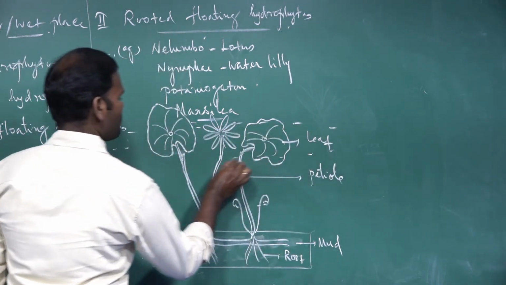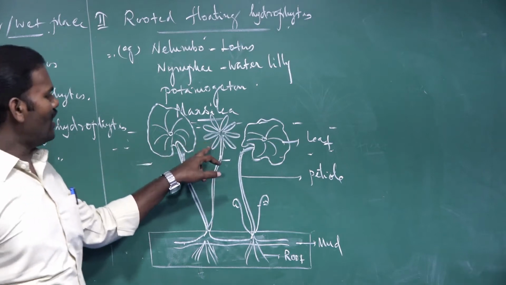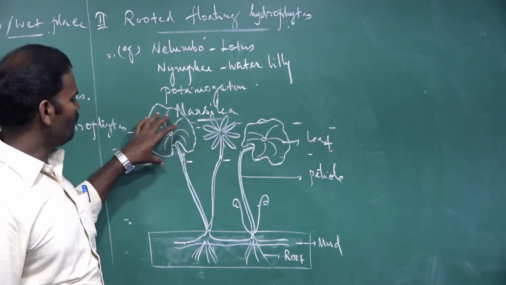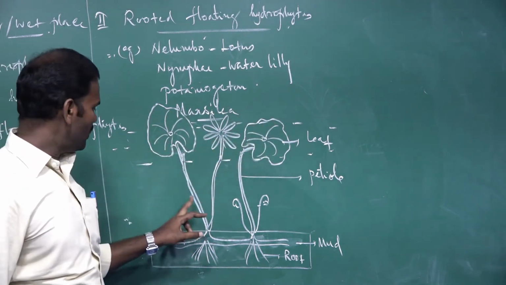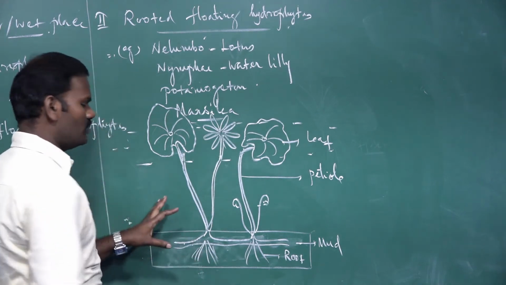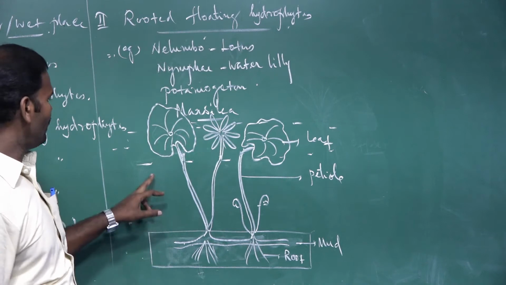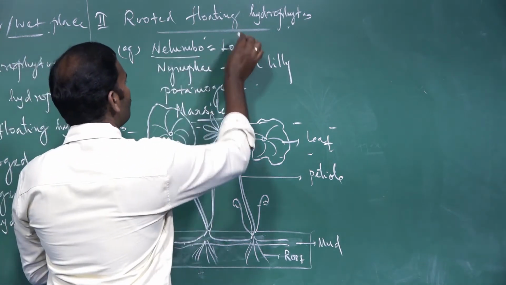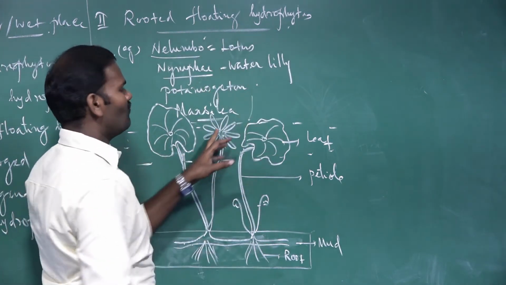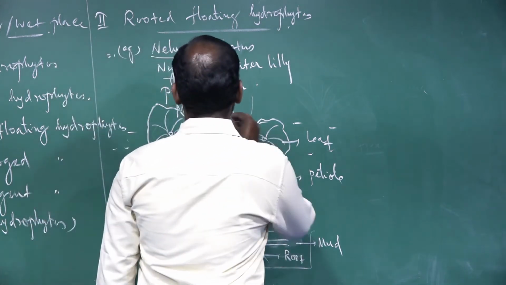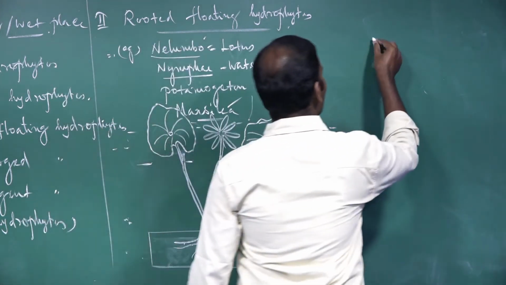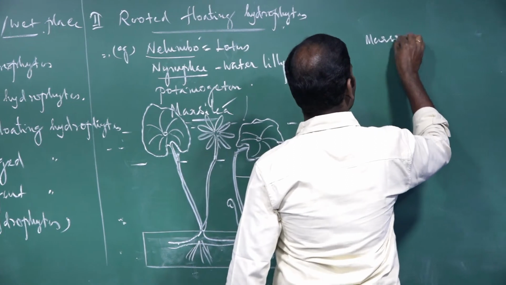So, the leaves and flowers of this type of plants are floating on the water surface, but the roots are fixed in the mud. These are called rooted floating hydrophytes. For example, Nelumbo, lotus and Nymphaea. It is Nymphaea, water lily. And another example is Marsilea.